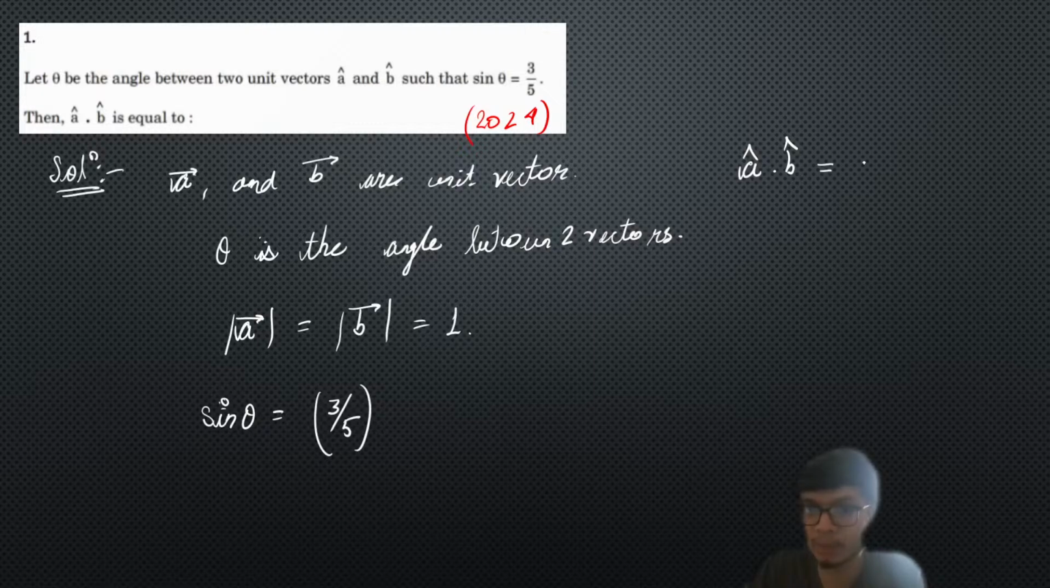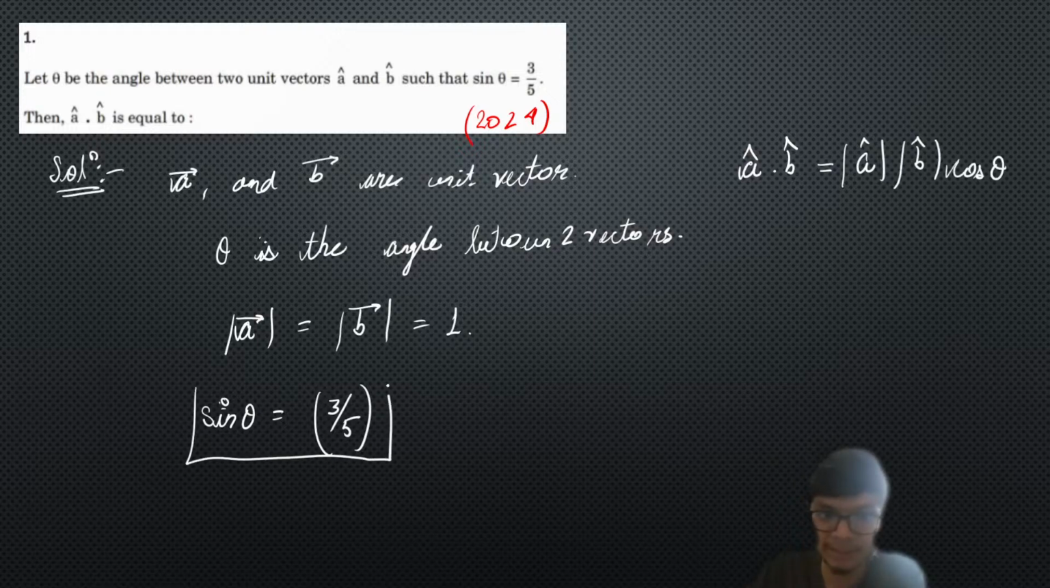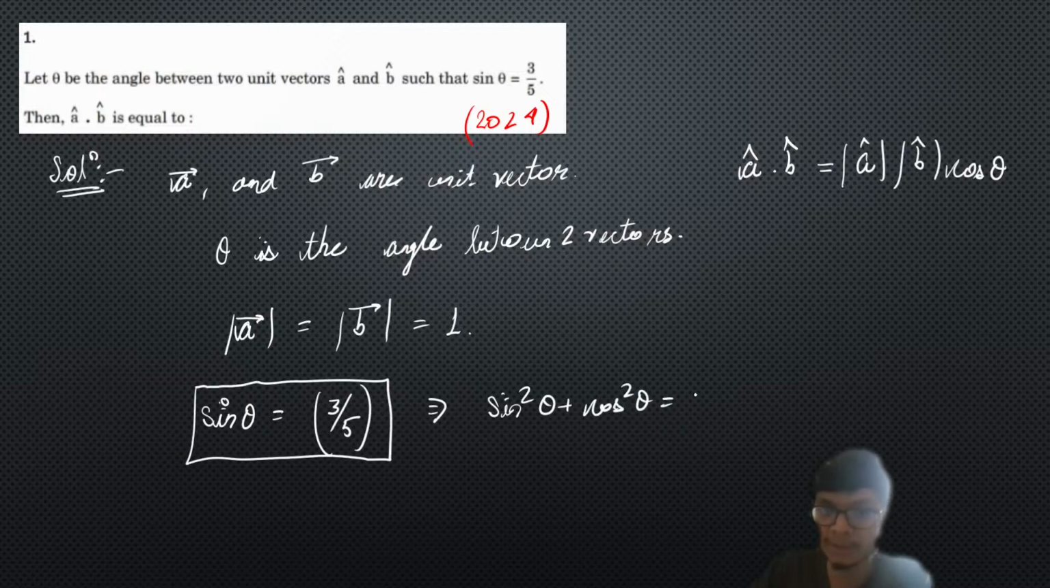So a cap dot b cap is given as mod of a cap into mod of b cap into cos theta, right? But I have information about sine theta. Now you know the very famous trigonometric identity: sine square theta plus cos square theta is equal to 1.